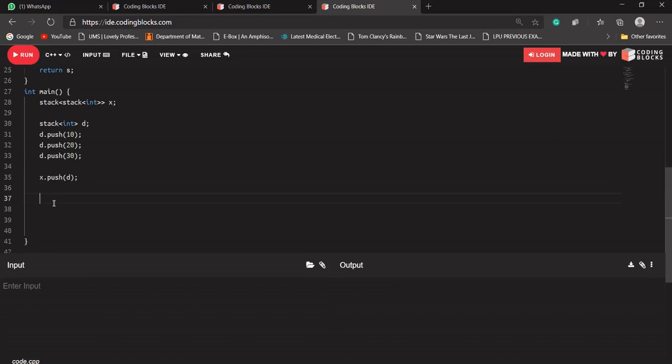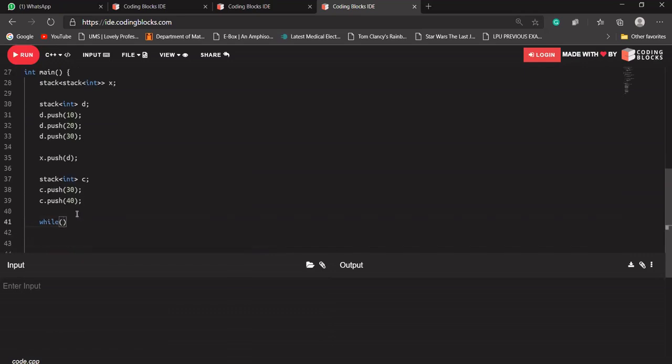Let's say I want to iterate, I mean check. Let's add one or two more stacks to it. Let's add an int stack C as well. C dot push 30, C dot push 40. Now I want to print my X, but I have to push first, so X dot push C.